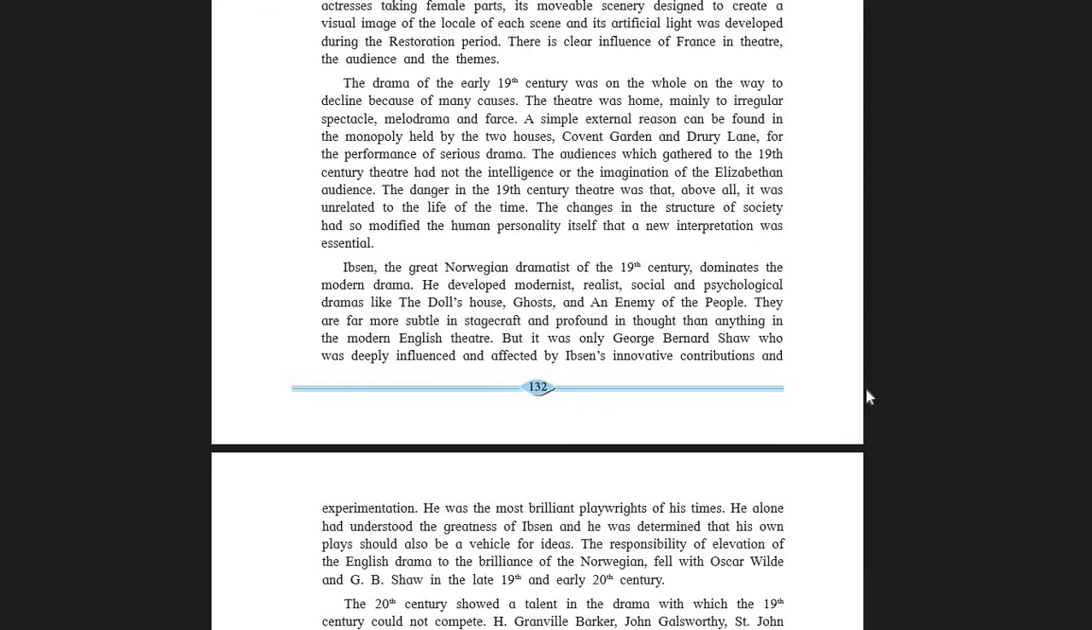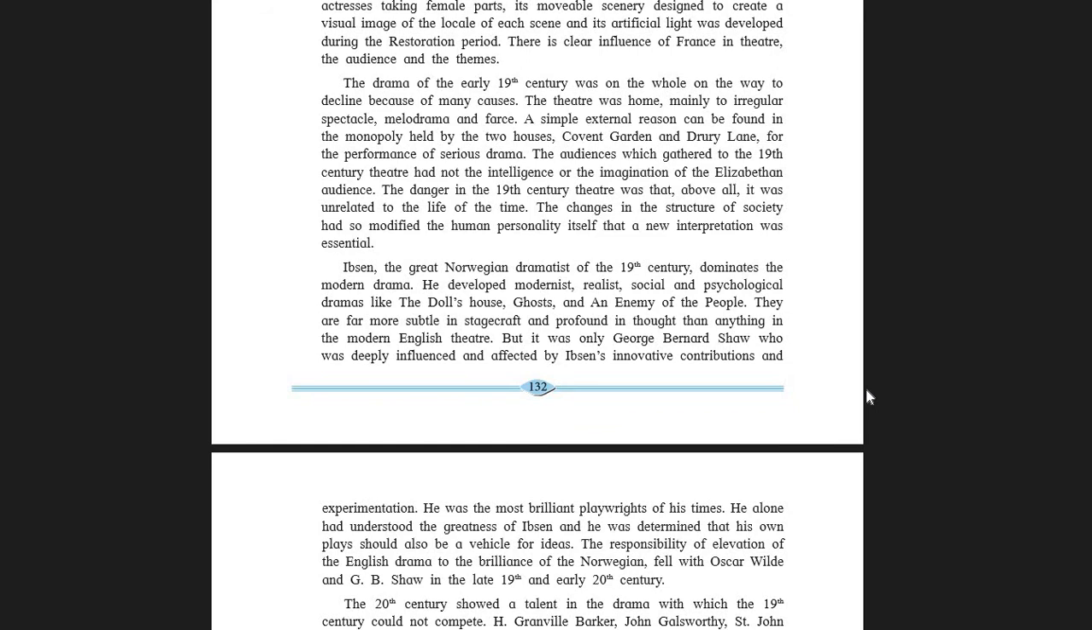Number one, the theatre was home mainly to irregular spectacle, melodrama and farce. Underline the word farce. Students, farce is a funny play where the characters find themselves in unusual circumstances. So these are the farce. So students, the modern drama, which had no certain rules and regulations, became very irregular for the spectacles because people couldn't get it.